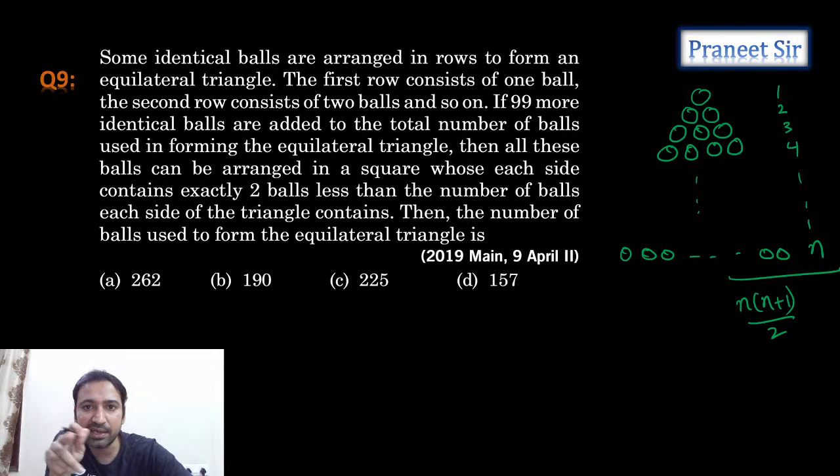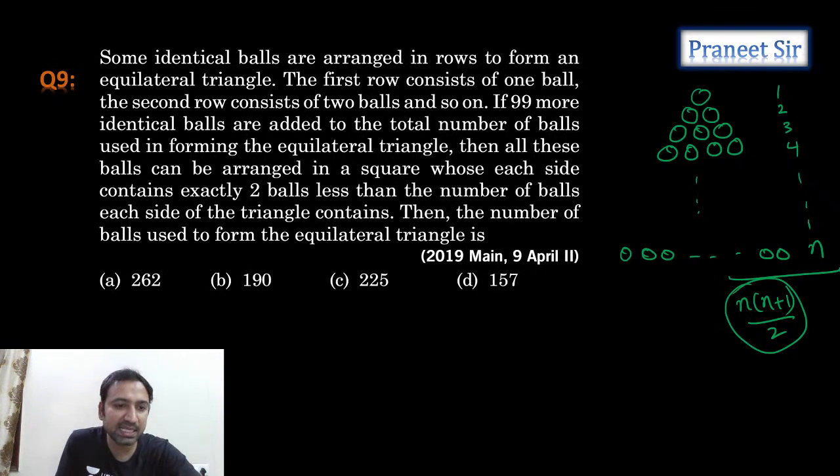So what he is saying is, if 99 more identical balls are added to the total number of balls, n into n plus 1 by 2, he's adding 99 more balls to this.